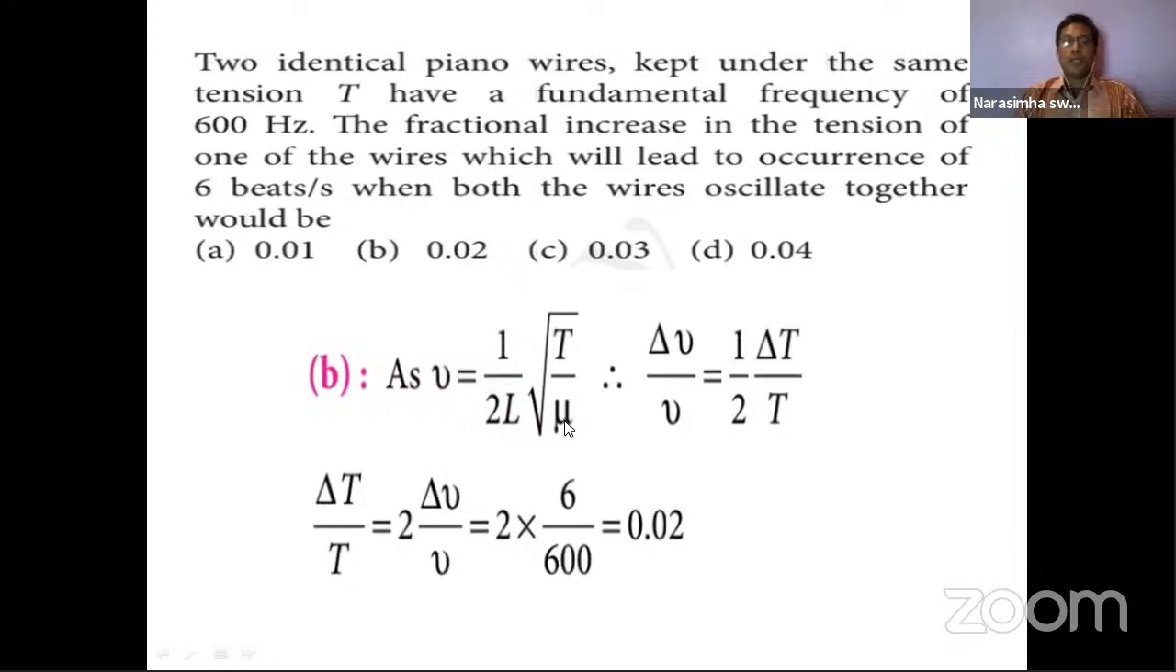And what they're asking here is the change in frequency. Change in frequency is nothing but reciprocal, so 1 by T is equal to delta T by T. Sorry, change in tension by T. So how much is the change here? That is 6 by 100, 6 beats per second. So 2 into, how many wires are there? 2 wires are there. So here you are getting 2 into 6 by 600 is equal to 0.02 is the ratio.